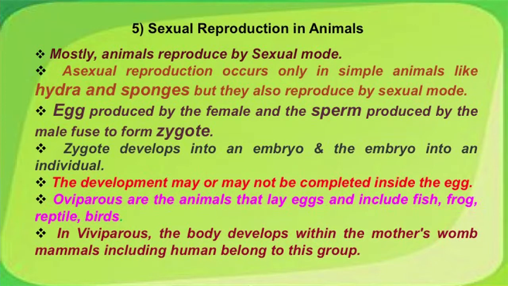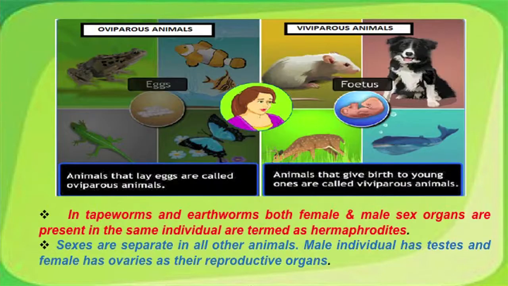Oviparous are the animals that lay eggs and include fish, frog, reptile, birds, insects, etc. On the other hand, in viviparous animals, the body develops within the mother's womb, as in mammals, including humans. This is the diagram which shows the examples of oviparous and viviparous animals in the two segments. Tapeworms and earthworms both have male and female organs in the same individual.